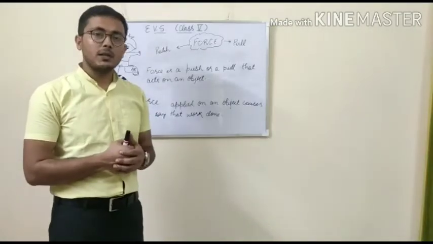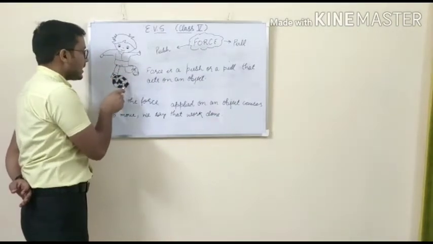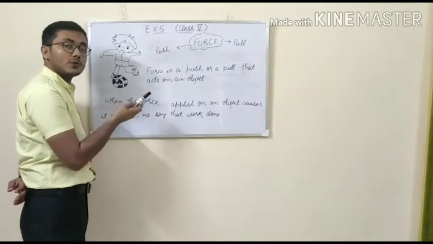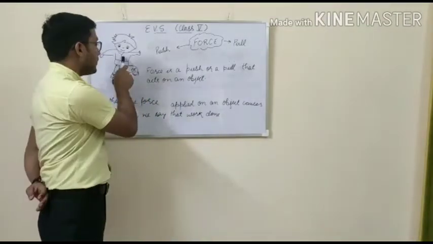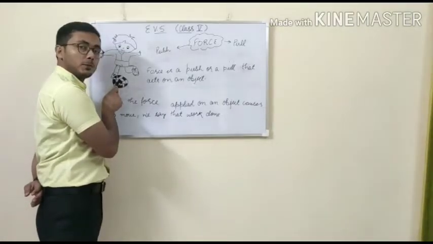For example, when a football player kicks a stationary football, the ball moves. Here, the football player applies a force on the football. If we press this ball like this, the shape of the ball changes.